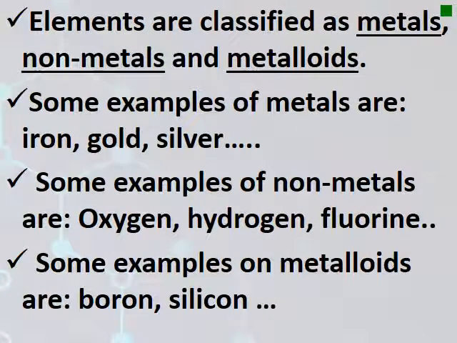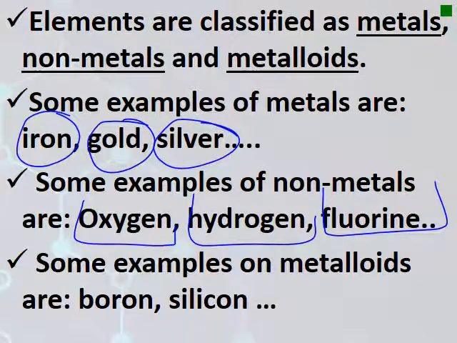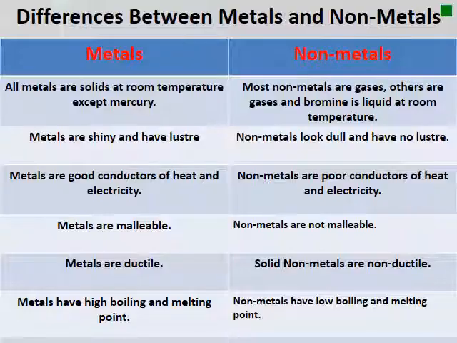Also, the elements are classified as metals, non-metals, and metalloids. Some examples of the metals, which are good conductors of electricity, are iron, gold, silver, copper, etc. Examples of the non-metals are oxygen gas, hydrogen gas, fluorine, and others. Examples of the metalloids, like we said before, are boron, silicon, and others.